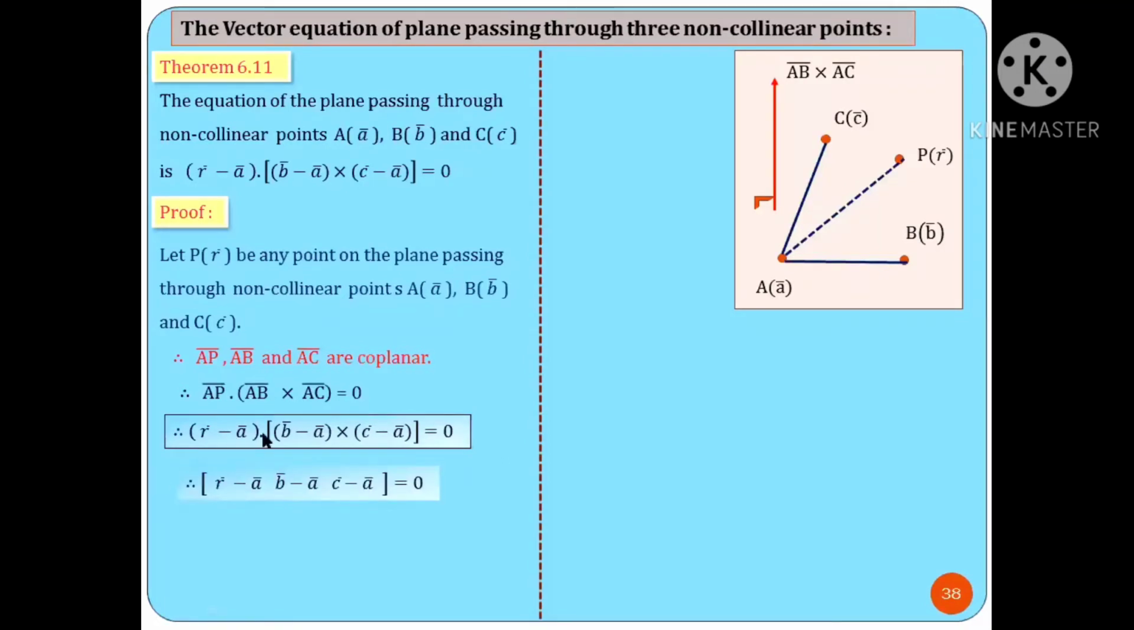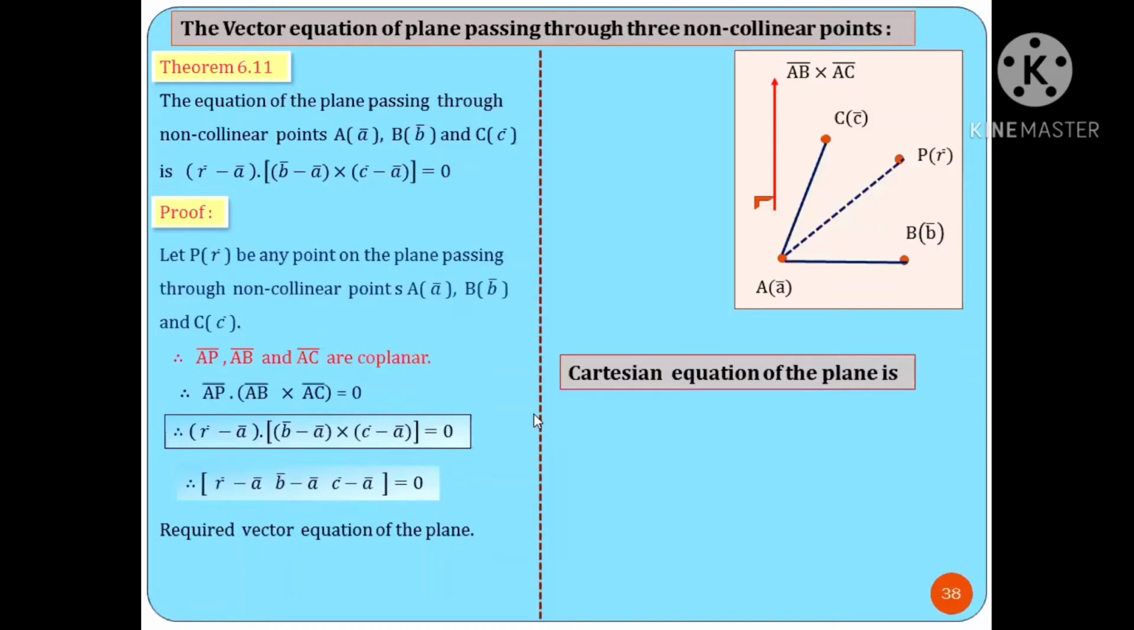The scalar triple product can be expressed in a box product form. That is first vector R bar minus A bar, second B bar minus A bar, and third C bar minus A bar. The value of the scalar triple product can be determined using the concept of determinant. In the first row you write the coefficients of the vector R bar minus A bar. Second row for B bar minus A bar, and third row for the coefficients of the vector C bar minus A bar. So this is the required vector equation of the plane.